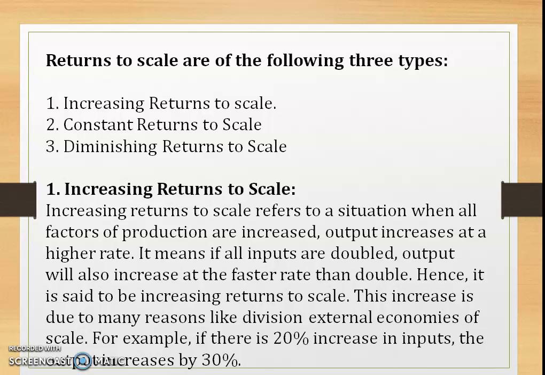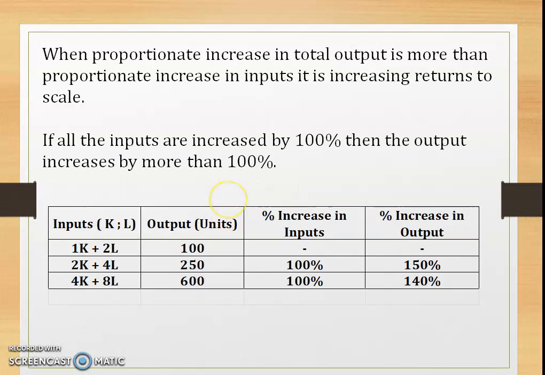Hence, it is said to be increasing returns to scale. Right. So when the proportionate increase in total output is more than the proportionate increase in inputs, it is called increasing returns to scale. For example, if all the inputs are increased by 100%, then the output increases by more than 100%.